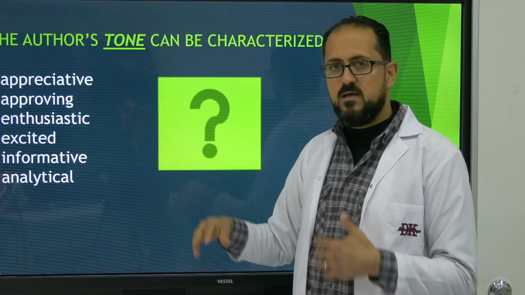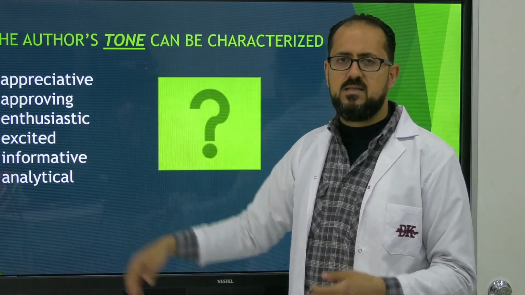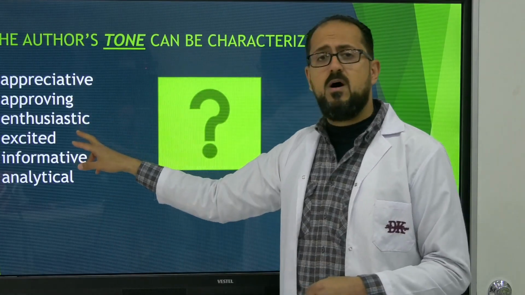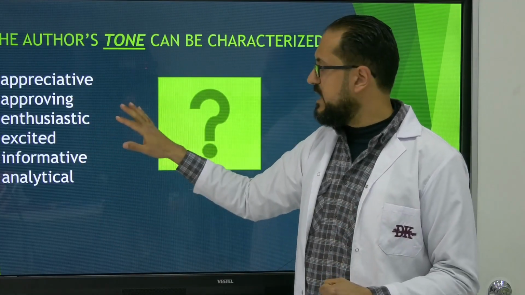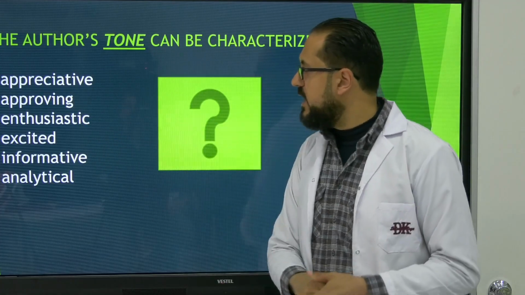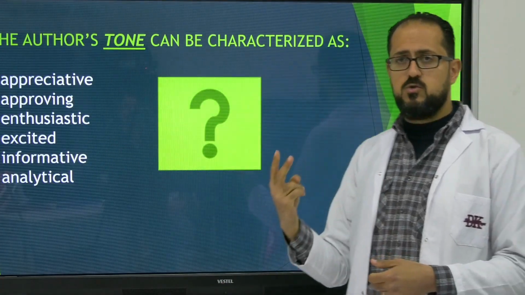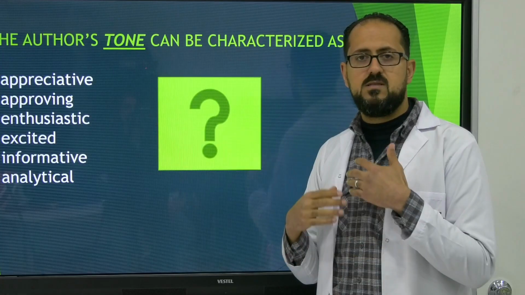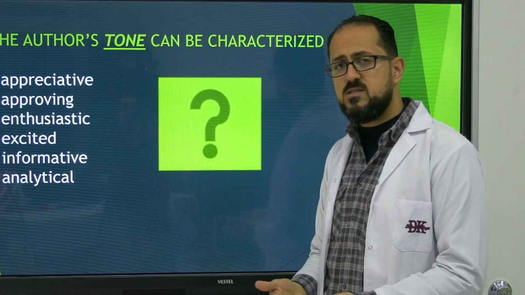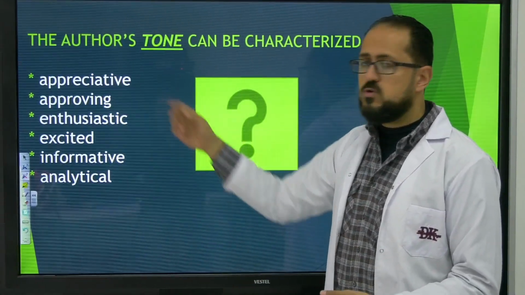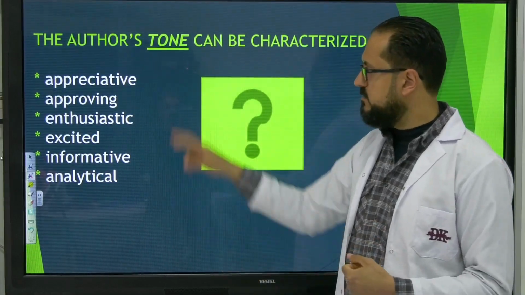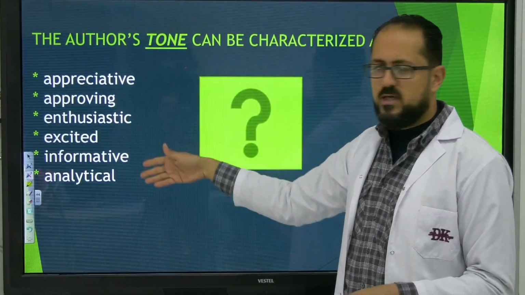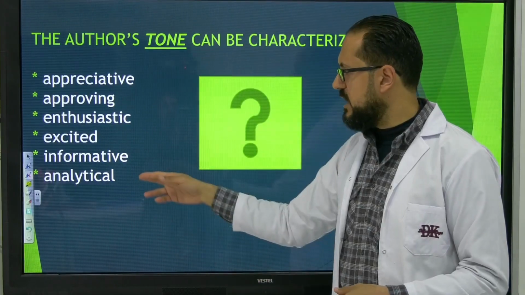Actually enthusiastic and excited have the same meaning, but both of them are extreme language, so I cannot use them. Let's look at appreciative and approving. Now, these two convey the meaning that is positive, so we have a positive attitude. So these two could be correct. Both of them are correct, actually. Now we can choose multiple correct answers here.